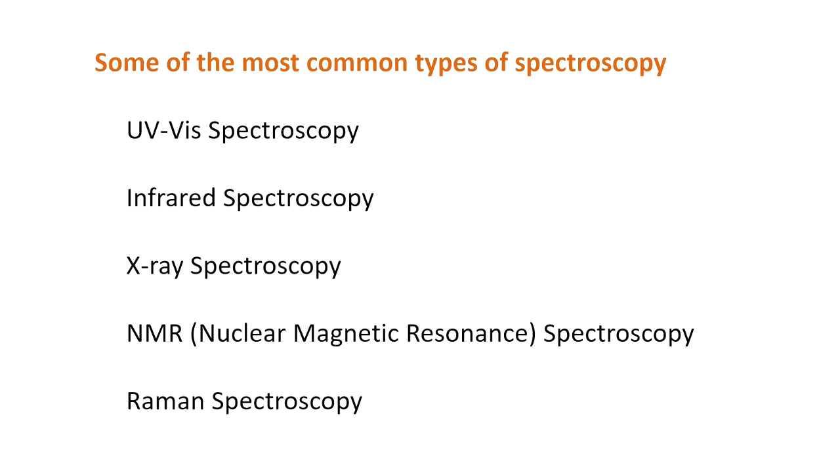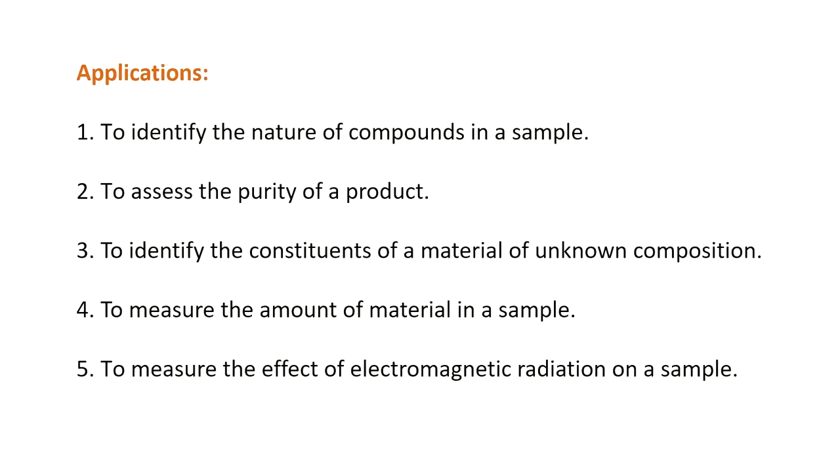Now before we end this video, let's talk about some of the applications of spectroscopy. Spectroscopy is used in analytical chemistry for the identification of substances, and this is based on the spectrum which is emitted or absorbed by them. This is because the atoms or molecules of different elements have a unique spectra. So based on that, they can be identified and quantified.